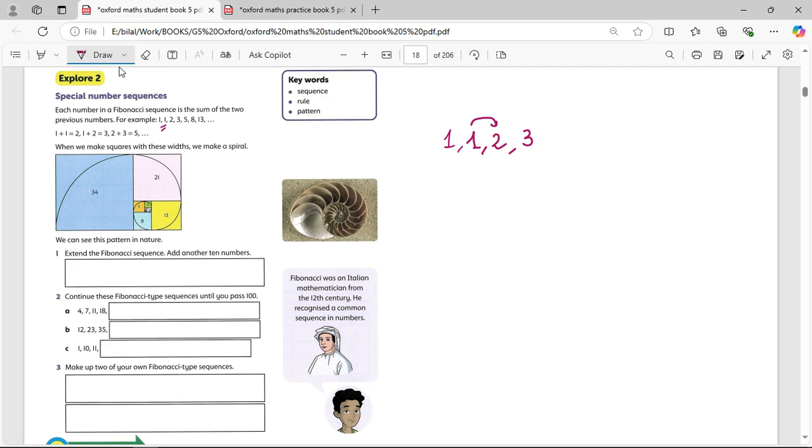Then again the sequence, this 2 plus this 3. Then 2 plus 3 is 5. 3 plus 5 is 8. 5 plus 8 is 13. Now 8 plus 13 is 21. We're going to add 8 to 3, which is going to give you 11, and 11 and a 10 is going to give you 21. And then 21 plus 13. And you keep going. You get it?